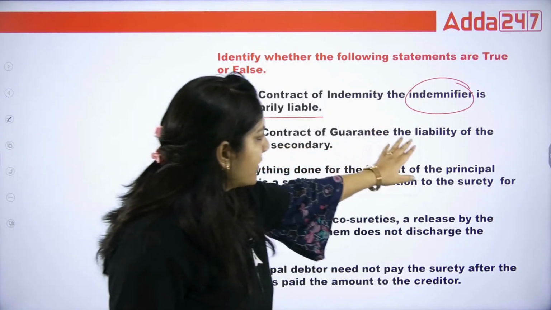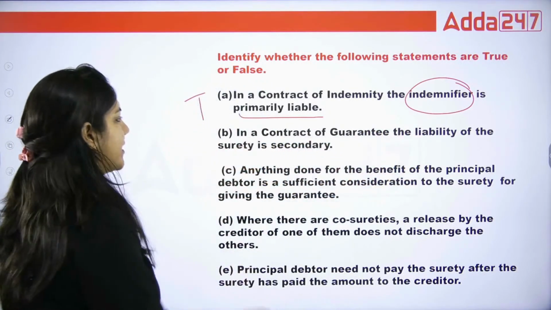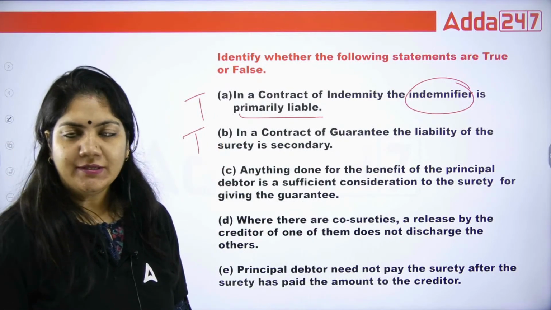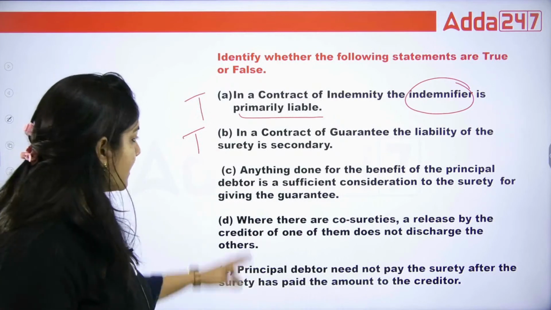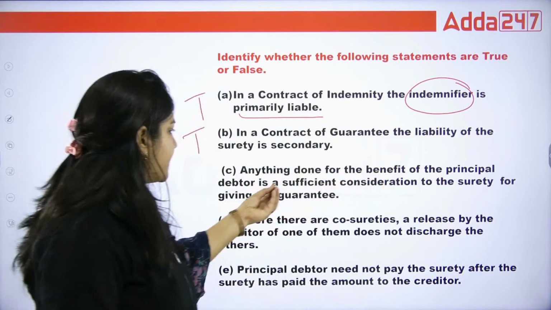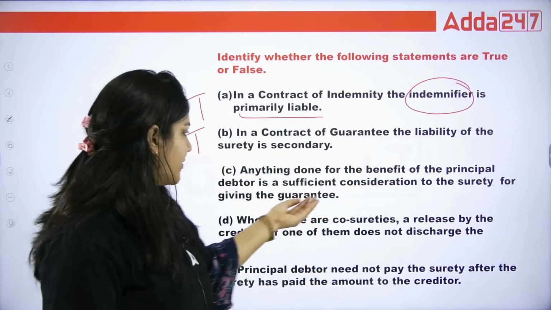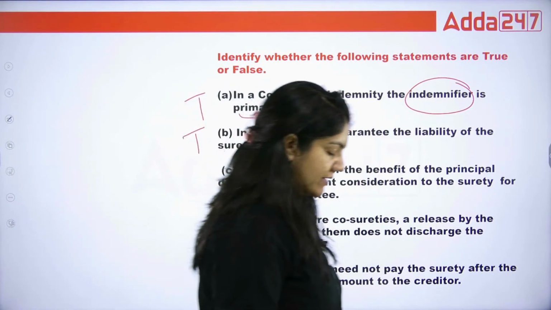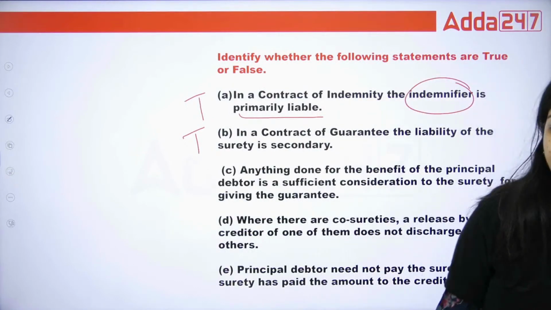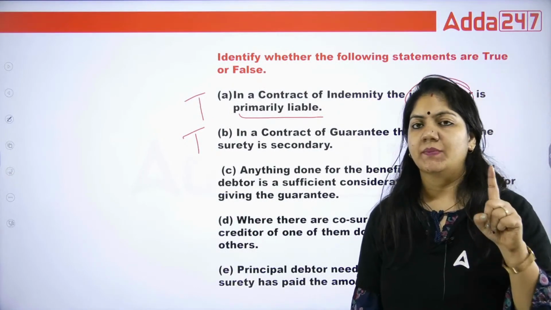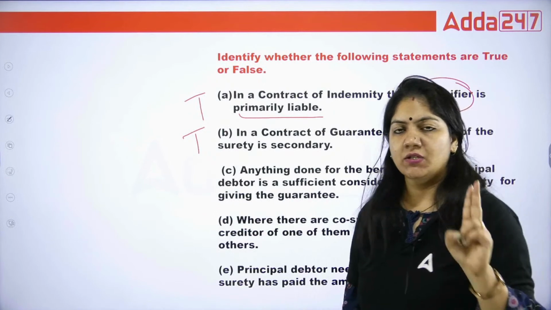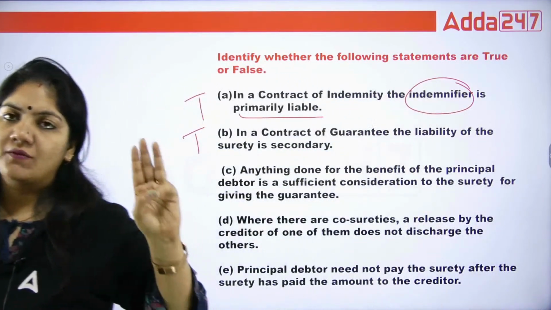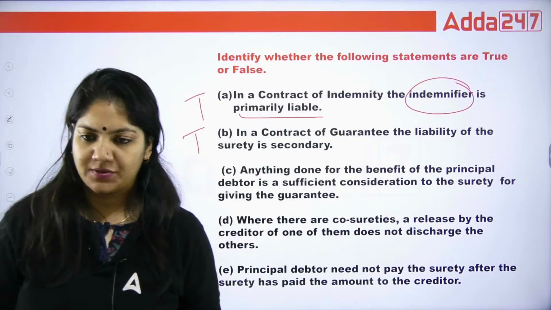In a contract of guarantee, the liability of surety is secondary. That is true. The first liability is of the principal debtor, the second is of the surety. Anything done for the benefit of the principal debtor is sufficient consideration to the surety for giving the guarantee. This line we have done in the paid class. I have already told you, if you really want to crack your exam, focus on the paid batch.